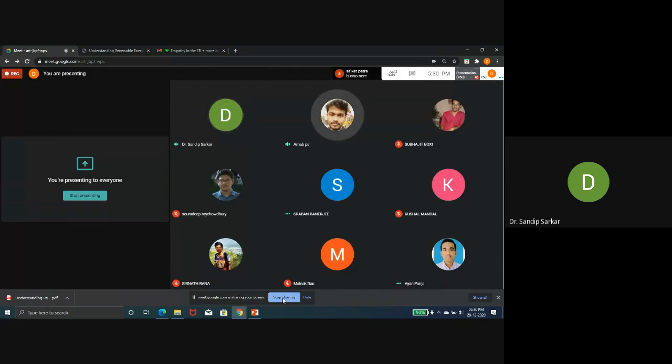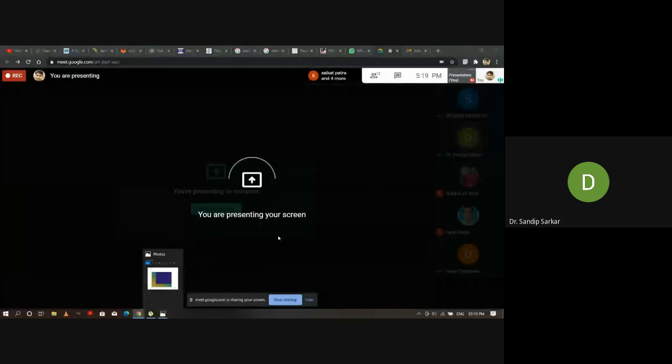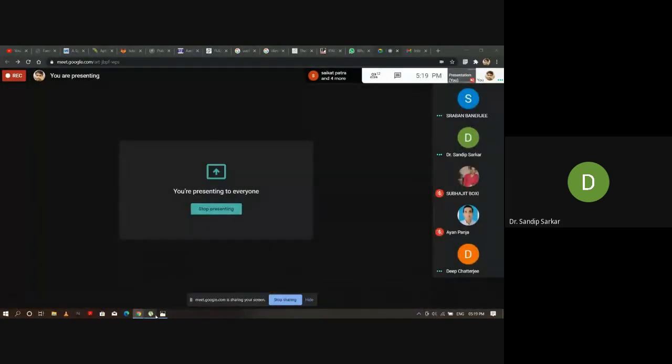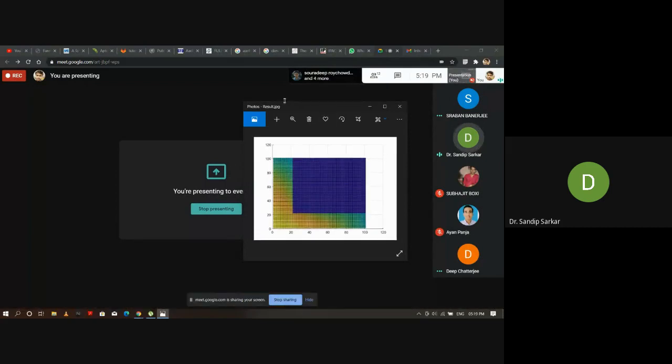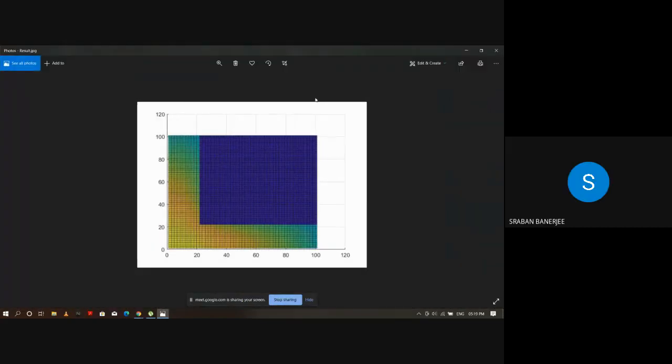Sir, I have also done part of that assignment, the L-shaped one, which is about symmetry. Could you check the results, please? You can present it if you want. That is also nice, that you people have started working on your CFD code. Which language have you used? This was done in MATLAB, sir. Very good. So in Simulink we can do it? No. You have to write your own code.